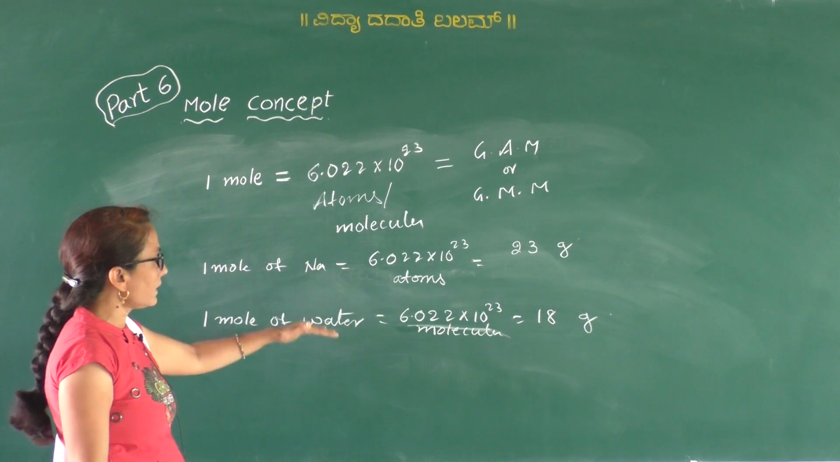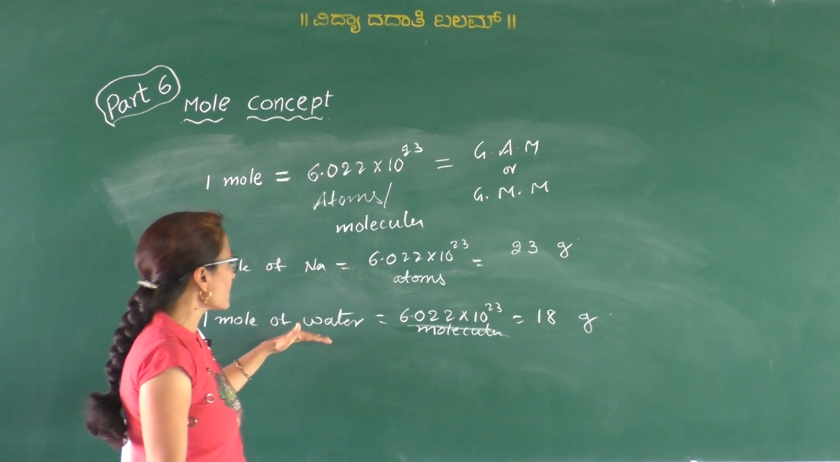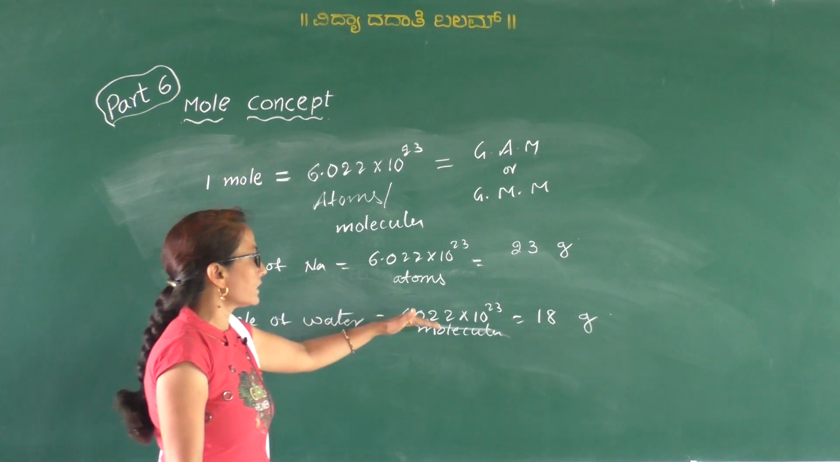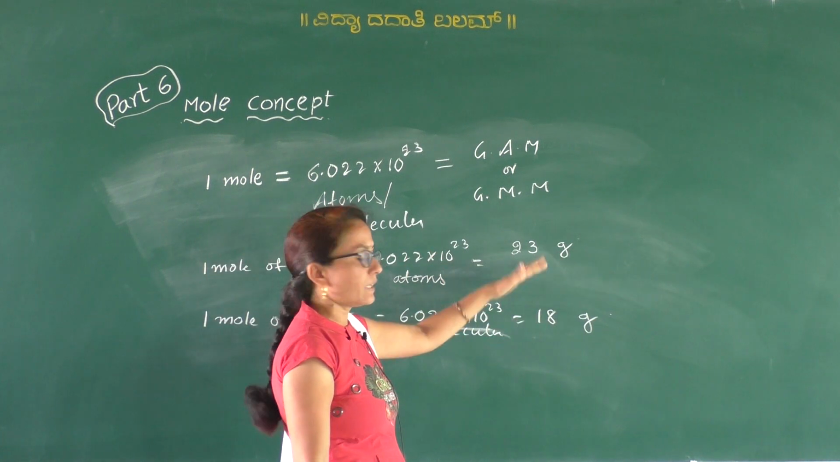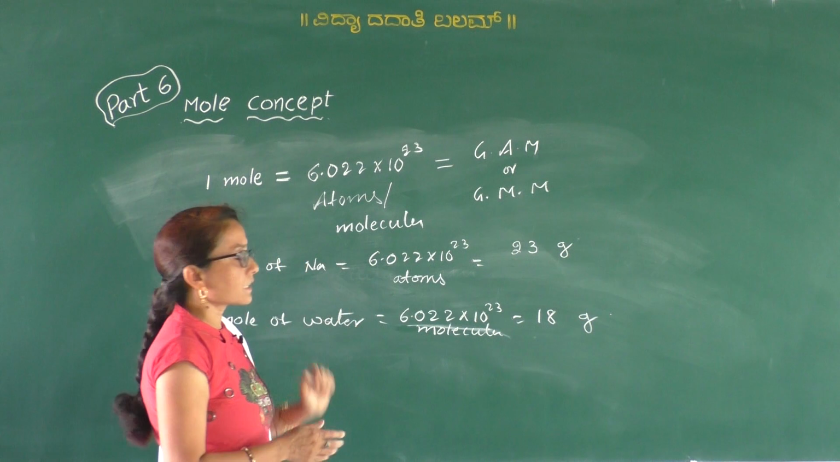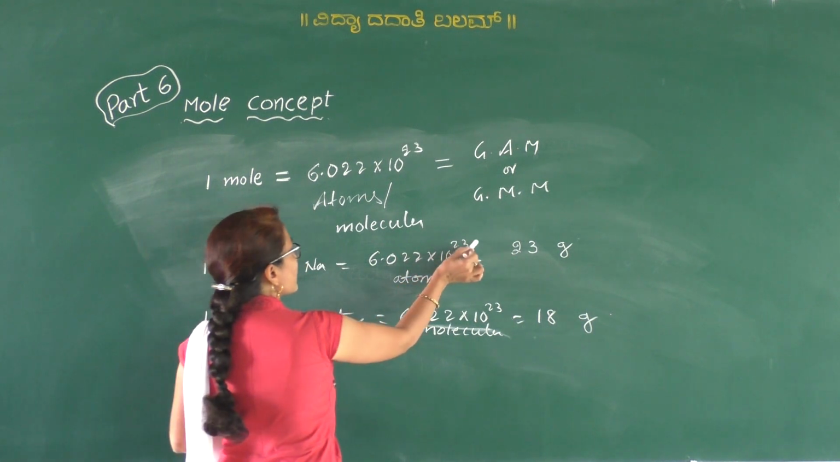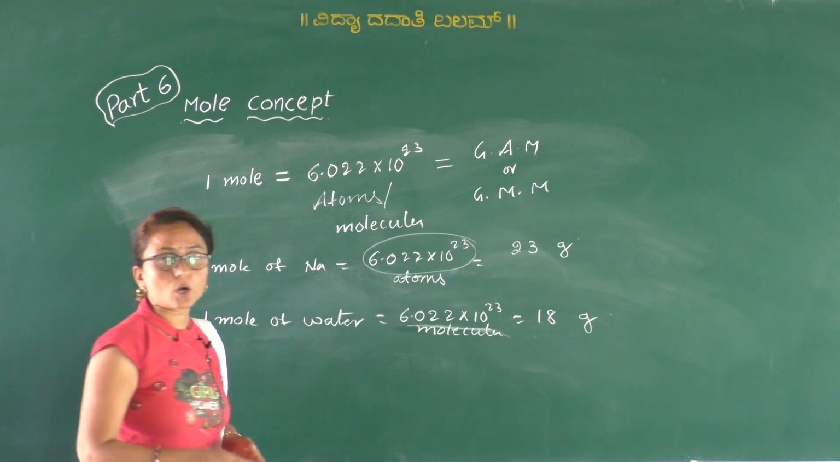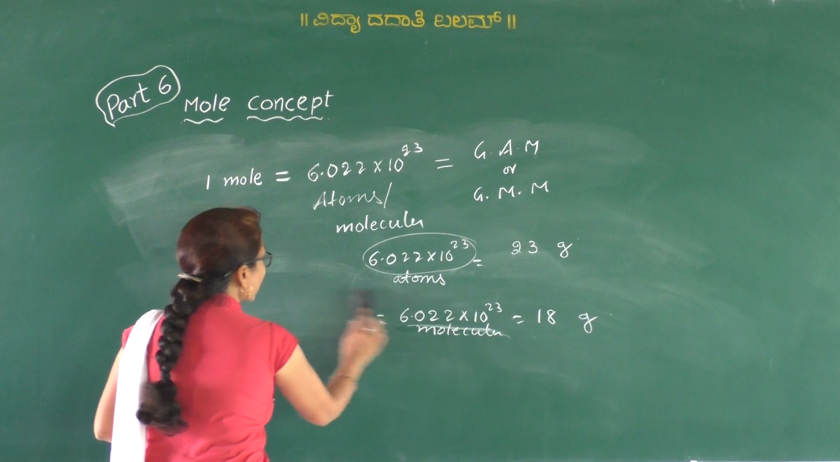Therefore, 1 mole of sodium or 1 mole of water, either it may be an element or a compound. If it is an element, it is equal to the number of atoms, and if it is a molecule, then it is equal to the number of molecules, and which is numerically equal to its gram atomic mass or gram molecular mass. Okay. Then how is this number obtained? Now let's see how the Avogadro number is determined.